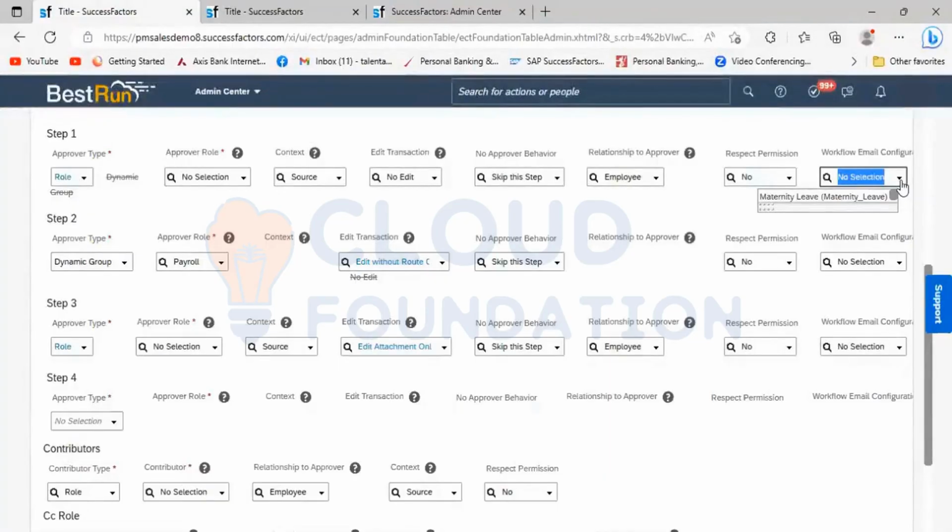Then only it will show in the workflow email configuration drop-down list. Now it is showing a metadata link which has been created. If you keep it blank, then this is the standard one that will be used.